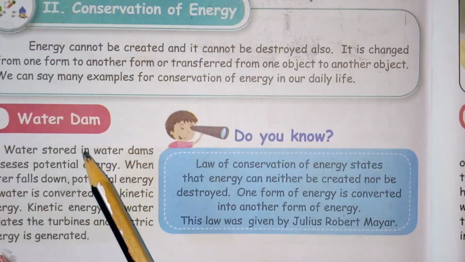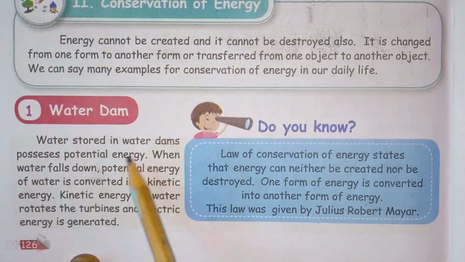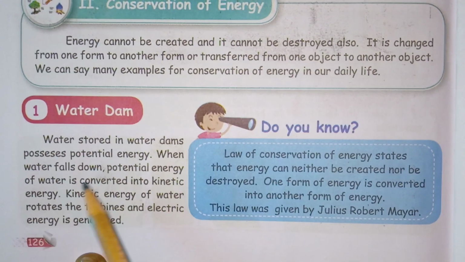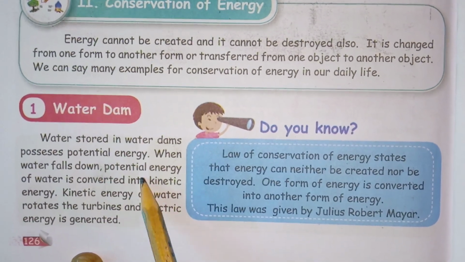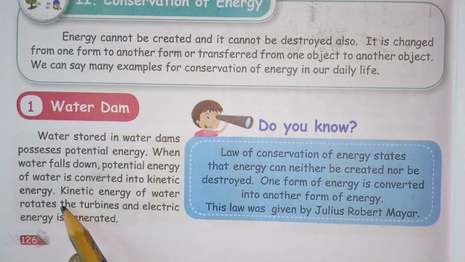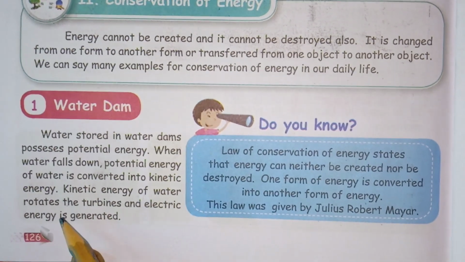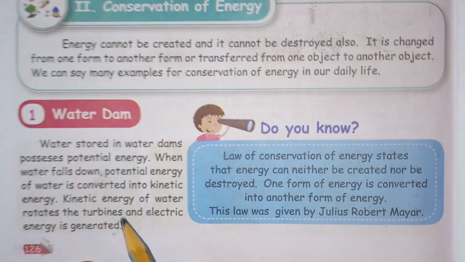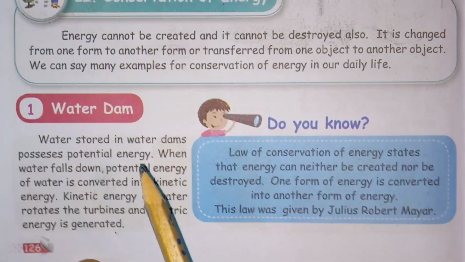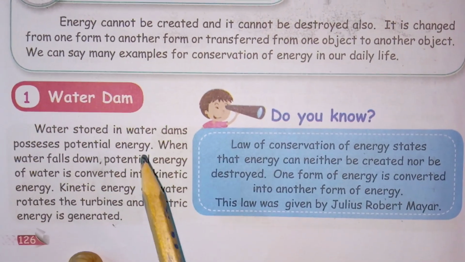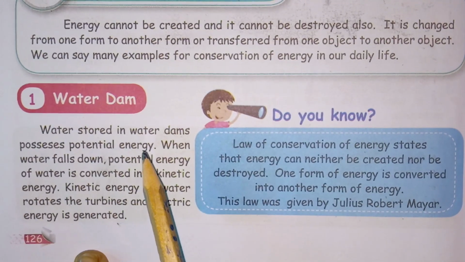Next subtopic, water dam. Water stored in water dams possesses potential energy. When water falls down, the potential energy of water is converted into kinetic energy. The kinetic energy of water rotates the turbines and electric energy is generated. See children, how are we producing electricity from the water dam? We have already studied the water dam. What happens in the dam?